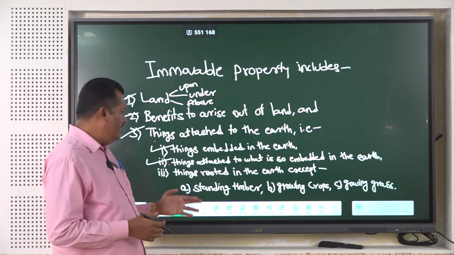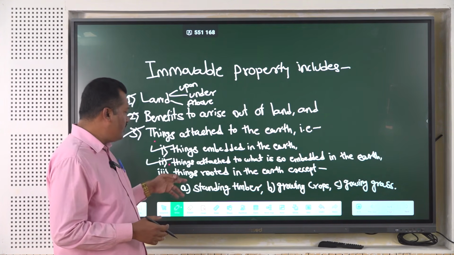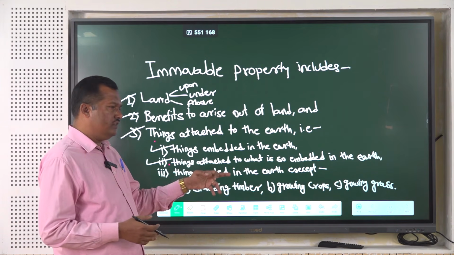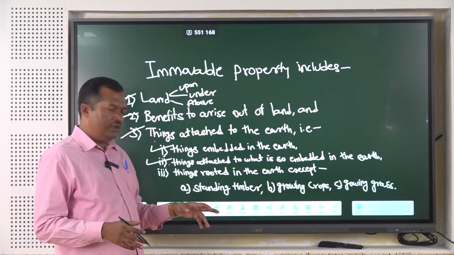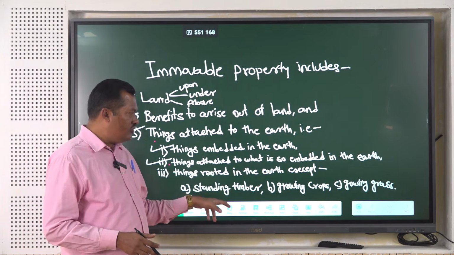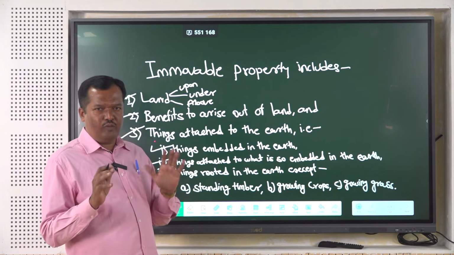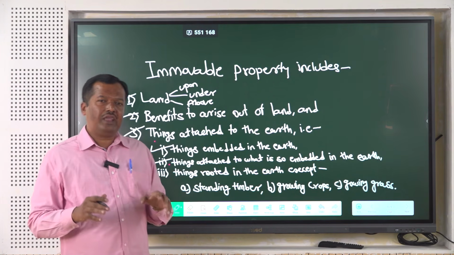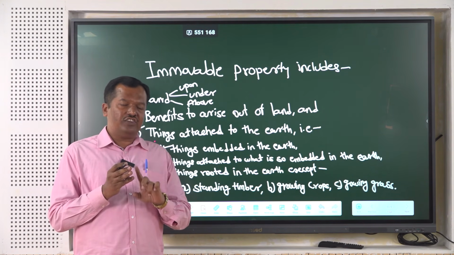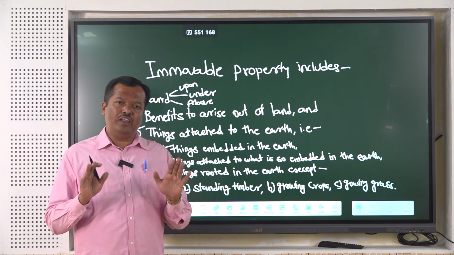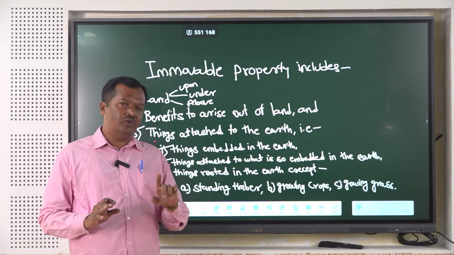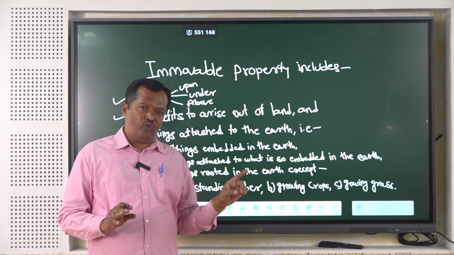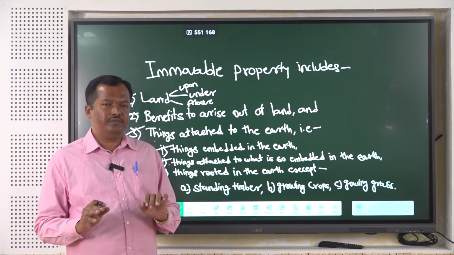So in this way, these are the three exceptions provided to things rooted into the earth being called immovable property. These things do not come under immovable property. So what we have taken into consideration: the Transfer of Property Act section 3 provides what is meant by immovable property. The definition given under the Transfer of Property Act is a negative one.